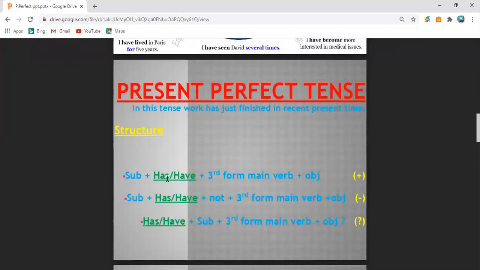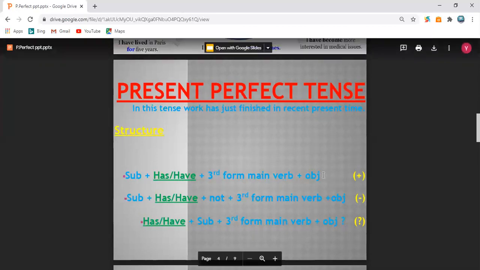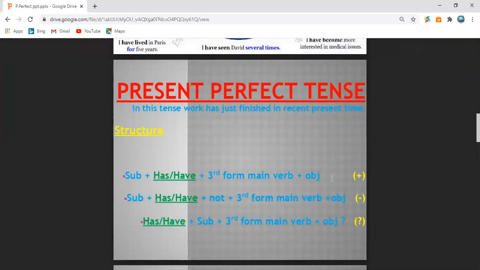These has and have helping verbs show that the tense is present tense, and the third form shows that the tense is present perfect tense. As we know that work has just finished now, so for finishing of that work, we use the verb in third form, okay, and then the object is present in a normal sentence of present perfect tense.